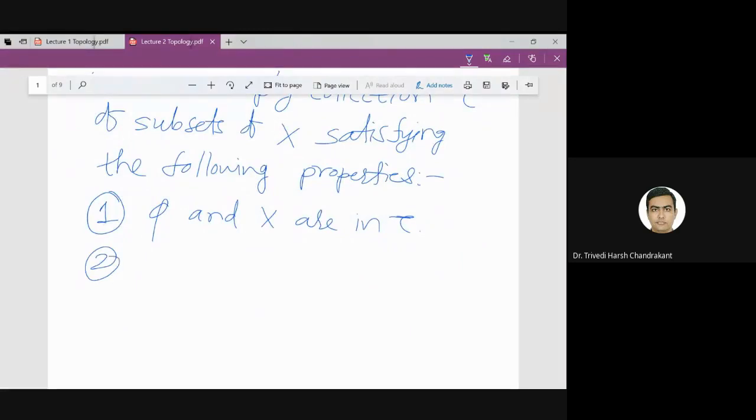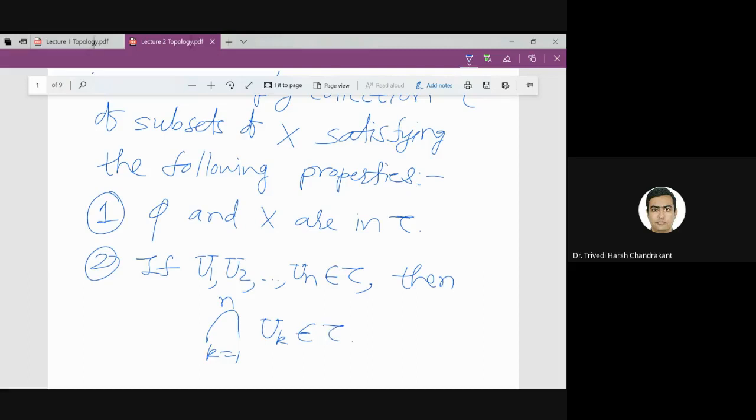The second property is that if I have a finite collection of sets u1, u2, and so on up to un, so these are finitely many sets in tau, then the intersection of these sets, k equal to 1 to n of uk, also belongs to tau.